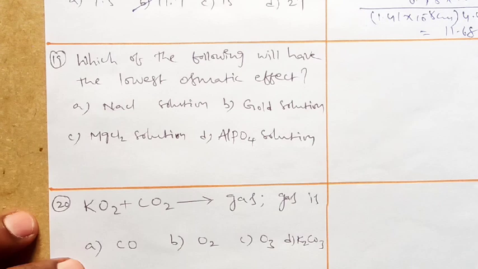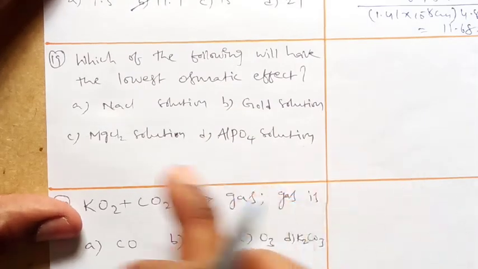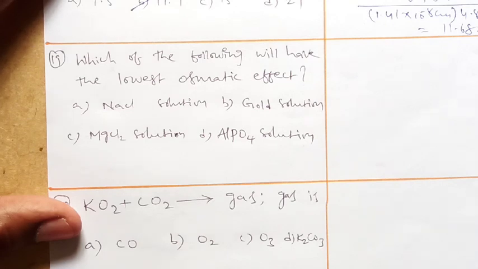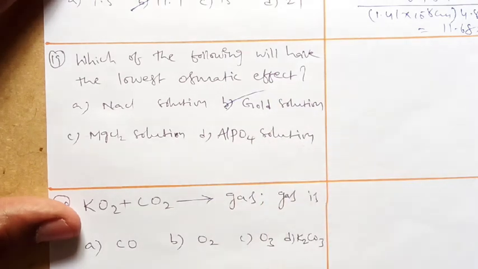Which of the following will have the lowest osmotic effect? Osmotic effect, that means just observe the osmotic pressure concept. If you observe the given 4 options: NaCl solution, gold solution, MgCl2 solution, AlPO4 solution. Among these 4, gold generally is not able to dissolve in water even to a certain extent, so the gold solution does not show any osmotic effect. Very simple. The remaining are all ions: Na plus, Cl minus, Mg 2 plus, 2 Cl minus, Al 3 plus, PO4 3 minus. All are ionic. They react very vigorously with water and can dissolve easily. But the gold solution is somewhat different.